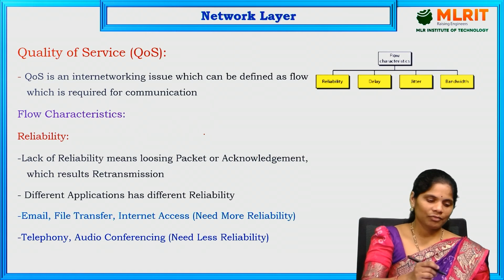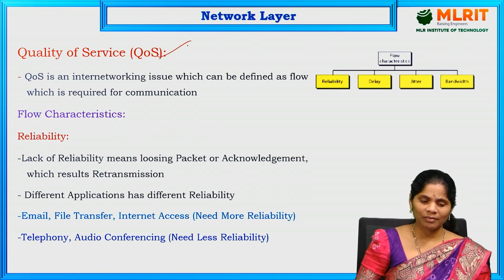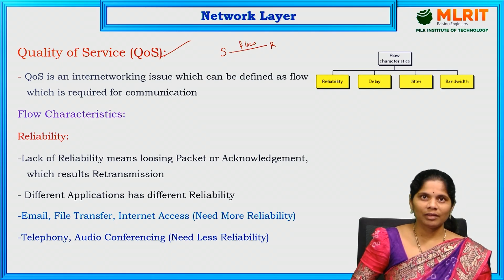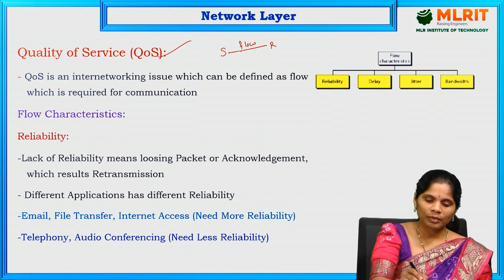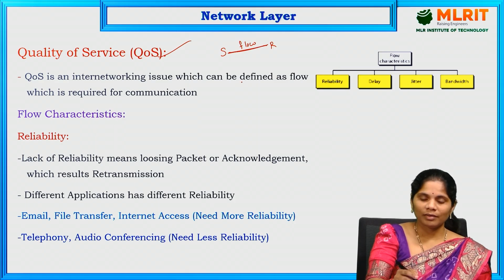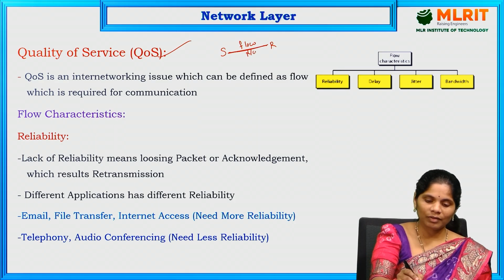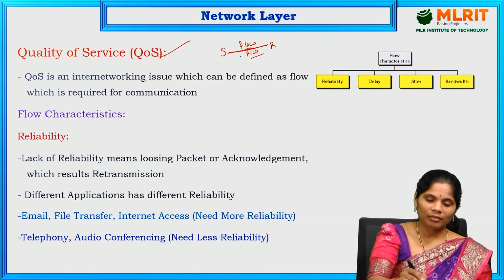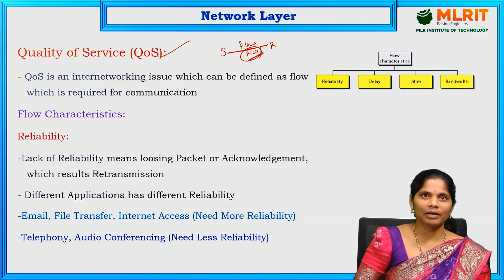First, let us see what quality of service is. Quality of service means whenever the sender is sending some data to the receiver, this is the flow. Whenever we are sending the data, how the data is going to be sent from the sender to the receiver, how reliable the network is going to be, how the bandwidth is going to be, how much quality the network has. That is nothing but the quality of service.